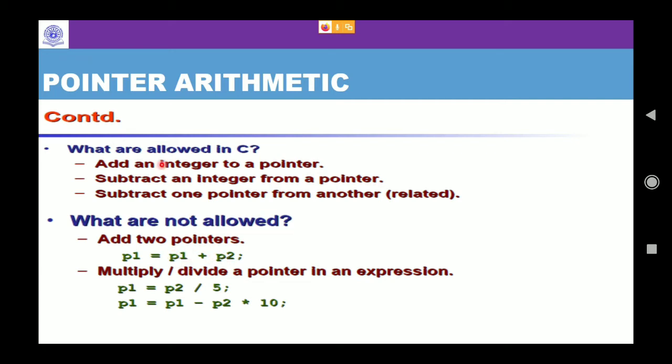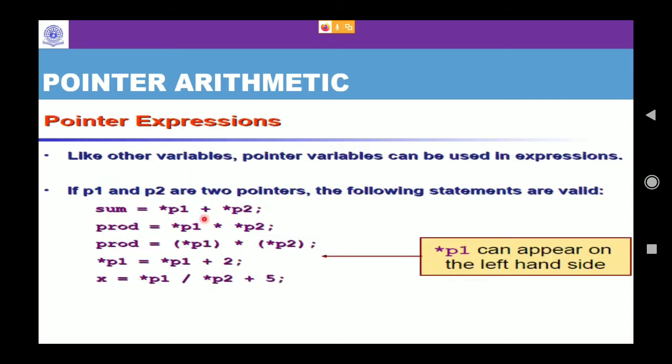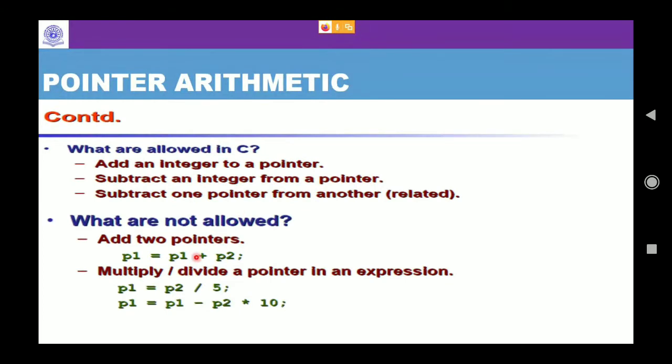What is allowed? You can add an integer, but you cannot add a pointer to a pointer. You can add the values. If you look at the previous slide, we were adding the values pointed to by the pointer, but these are not allowed. You cannot add a pointer with a pointer. You can add an integer with a pointer. You can subtract an integer from a pointer, but you cannot add two pointers. You cannot subtract a pointer with a pointer.